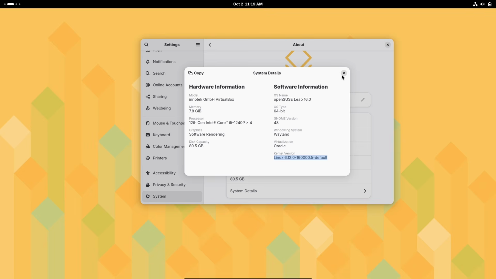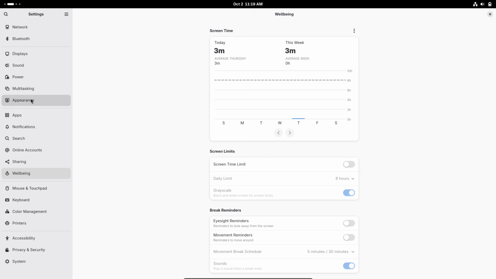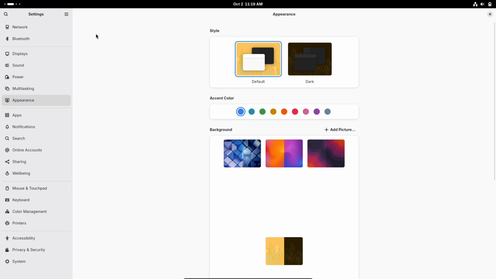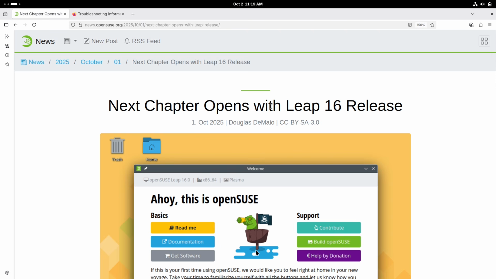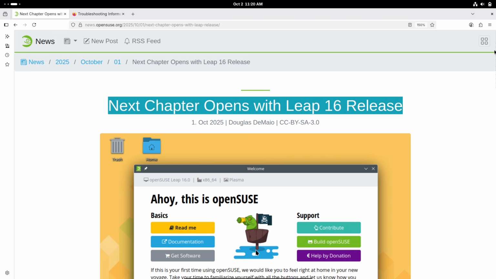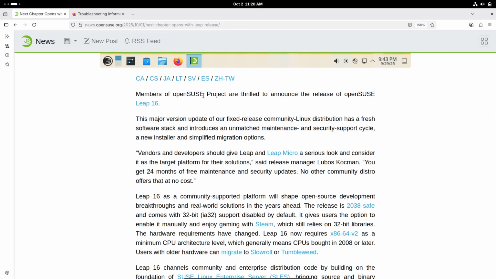If you're into Linux distributions that balance stability, innovation, and community support, I've got some exciting news for you. Yesterday, on October 1st, 2025, the openSUSE project released Leap 16.0, a major update that's being called the start of a new chapter for this popular fixed release distro. In this video, we will break down what's new, why it's worth your attention, and how you can get started with it. So, let's jump in.